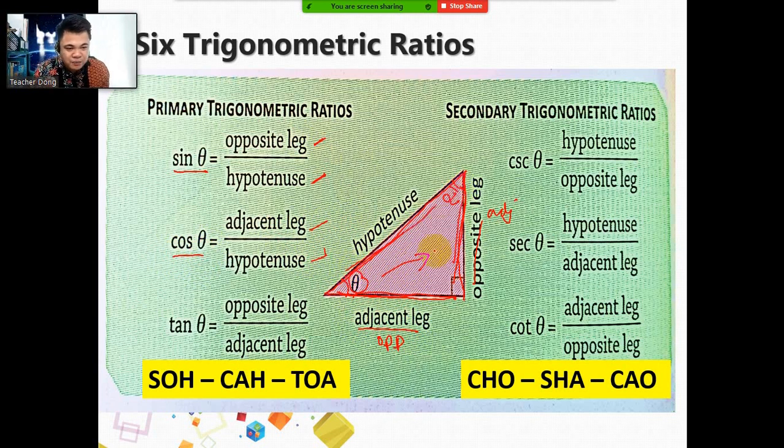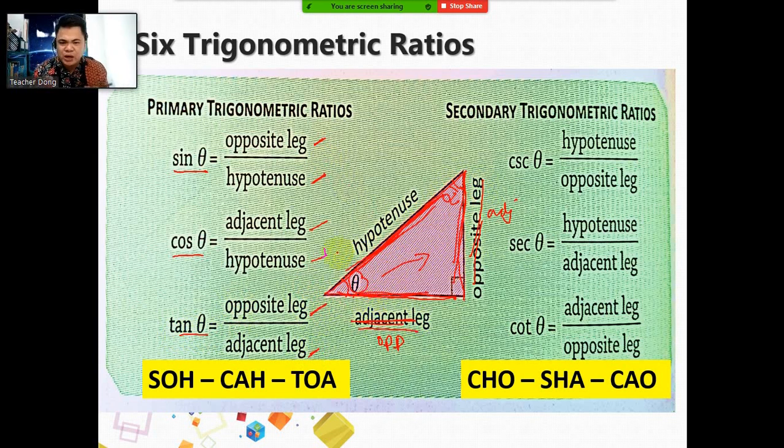Again, opposite leg and the hypotenuse for sine theta. And for cosine theta, it is adjacent leg and the hypotenuse. Take note. And then lastly, tangent theta is the opposite leg over the adjacent. This is the opposite leg, this is the adjacent. You will divide them for tangent.